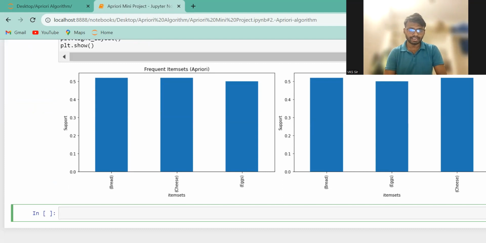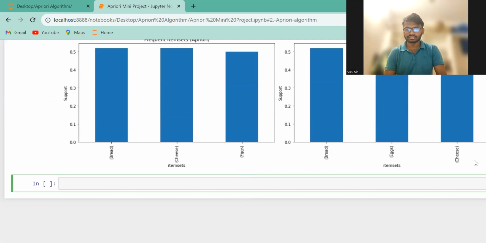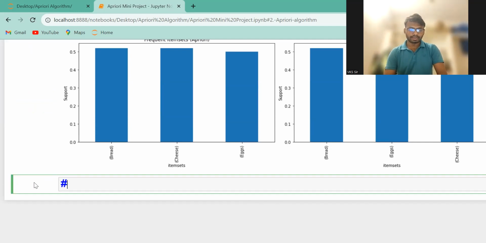whatever data I found, so bread, cheese, and egg, and bread, egg, cheese is here. Right, so right now we successfully ended that mini project.